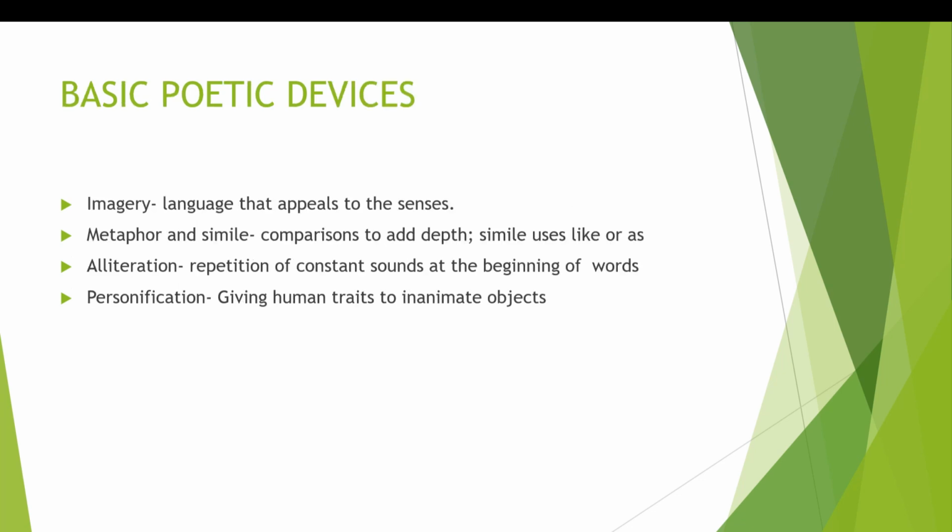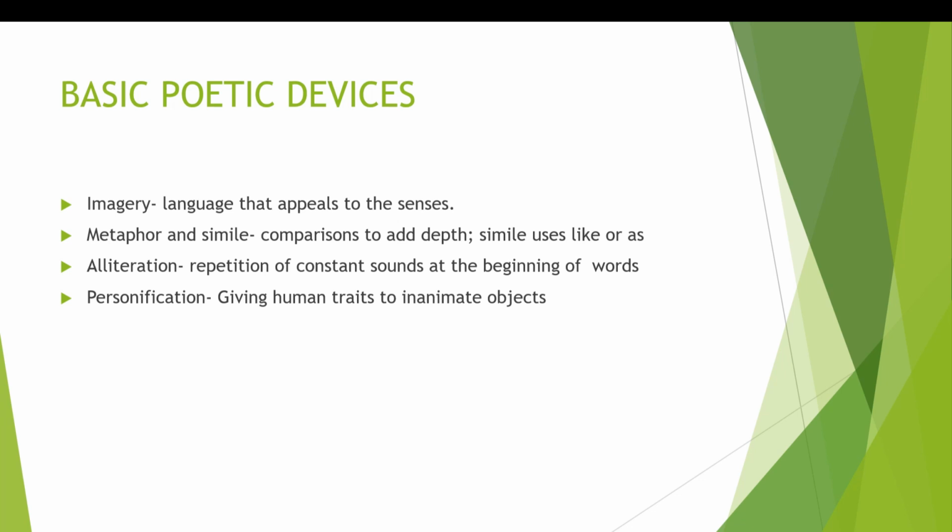My esteemed learners, let's dive into the basic poetic devices. The first poetic device we want to tackle is imagery. This is the language that appeals to the senses. For example, the golden sun dipped below the horizon, painting the sky with hues of orange and purple, while the gentle waves lapped softly at the shore.